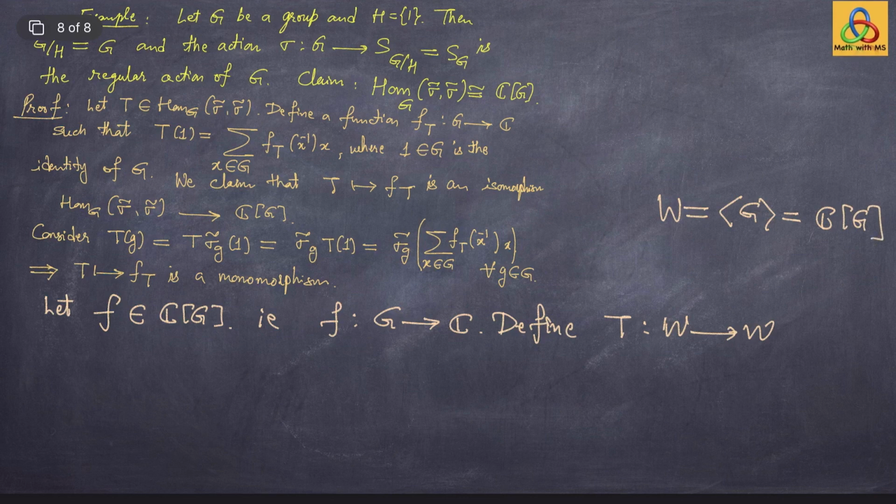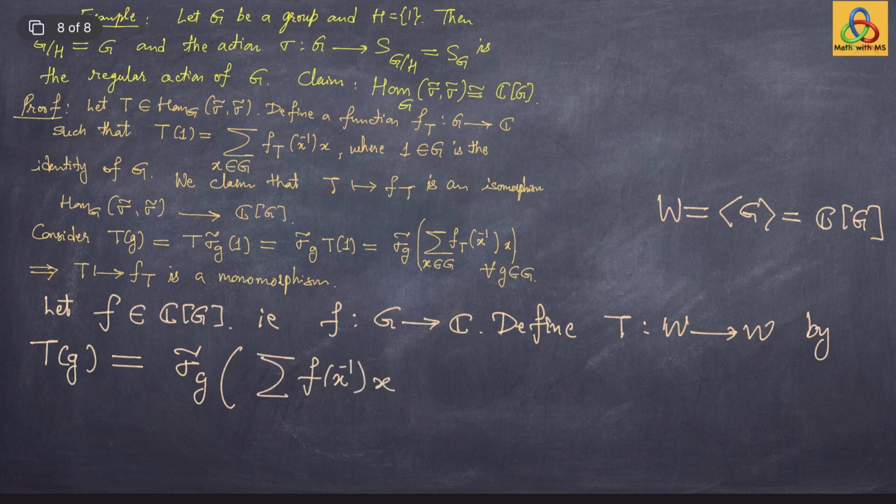So define T from W to W as follows. It is enough to define it on basis elements, which are the group elements. So define T of g to be sigma tilde of g acting on this vector, the summation of f of x inverse times x, over x an element of the group G. We need to check that T is indeed a morphism from sigma tilde to sigma tilde. That is, we need to check the commutativity of the square. So let us do that check.